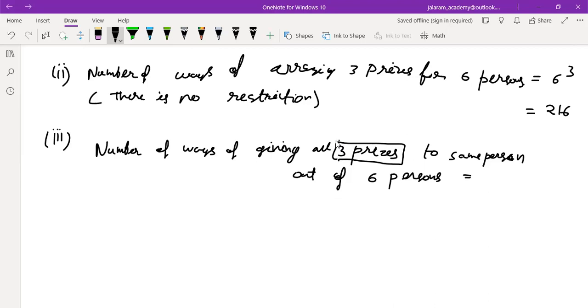These 3 prizes become a single prize now, as they will be given to only one person. Just like if we have 6 persons and a bundle, in how many ways can we present this gift to the 6 persons?